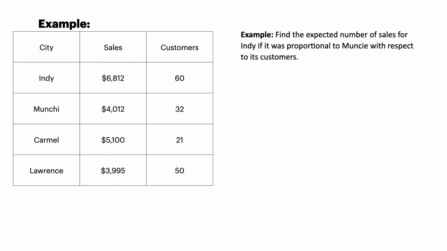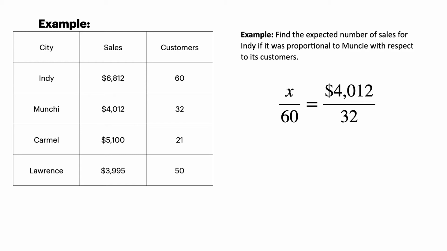So we need to set up a proportion with the customers and then all of the knowledge we have with Muncie. So on the right-hand side, you see the values for Muncie, the sales figure over the customers. On the left-hand side, you see an unknown number, x over 60. That's 60 that we have for the customers.